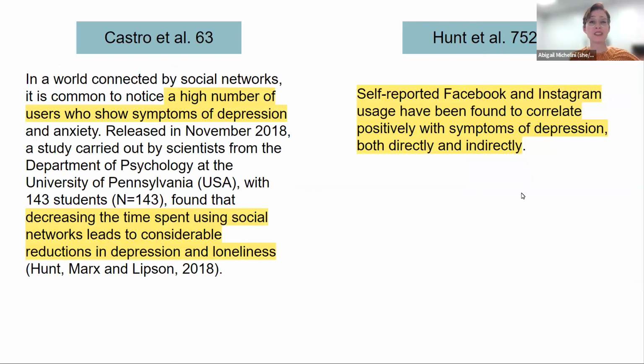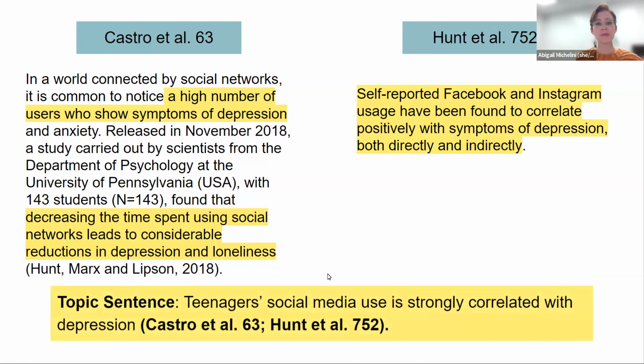So now what I need to do is actually integrate them. And you might actually be at this exact place right now with your outline. If you did a good job finding your quotes and chasing down sources and doing the in-text citations already, you're here. All right, so let's get going. Here's my topic sentence: "Teenager social media use is strongly correlated with depression." And now I can answer that. How do I know? By including my sources at the end of that sentence.